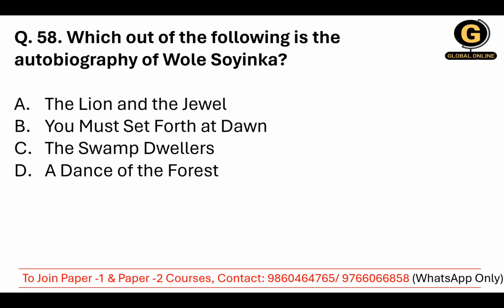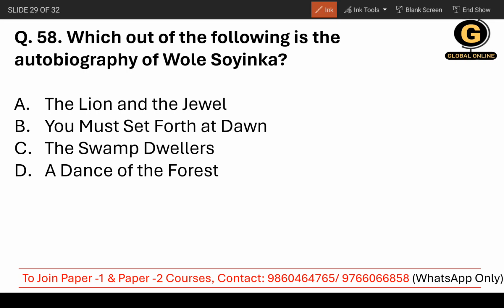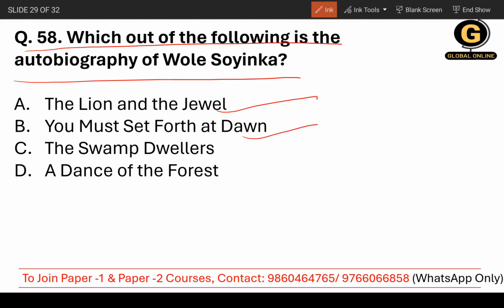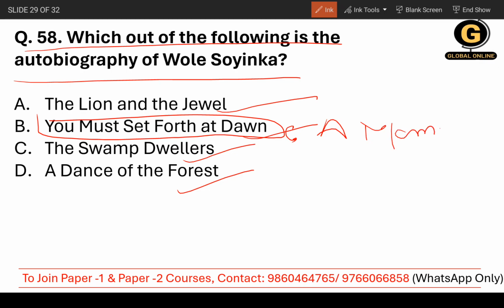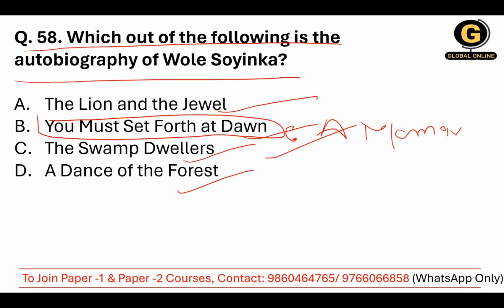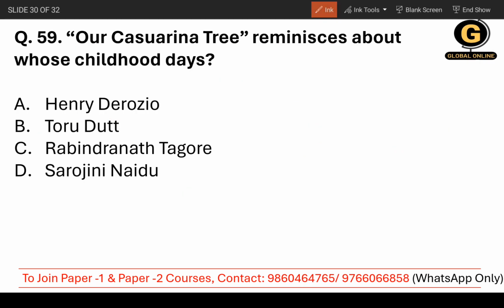Moving on to question number 58, students. Which of the following is the autobiography of Wole Soyinka? Whether it's The Lion and the Jewel, You Must Set Forth at Dawn, The Swamp Dwellers, or The Dance of the Forest. So, it's You Must Set Forth at Dawn: A Memoir. This is the correct answer. It's an autobiography of Wole Soyinka. Moving on to question number 59.